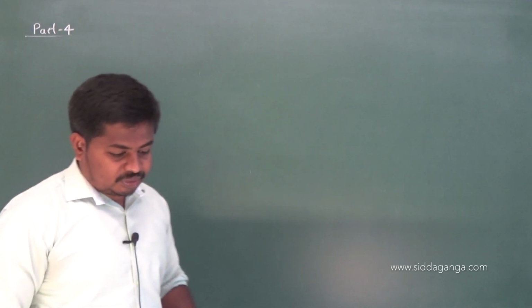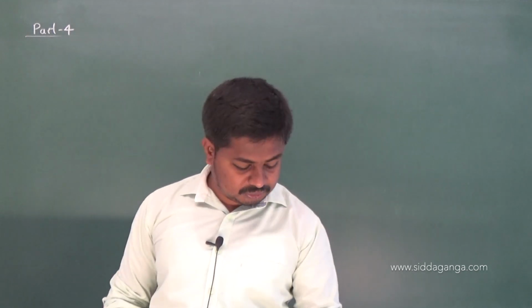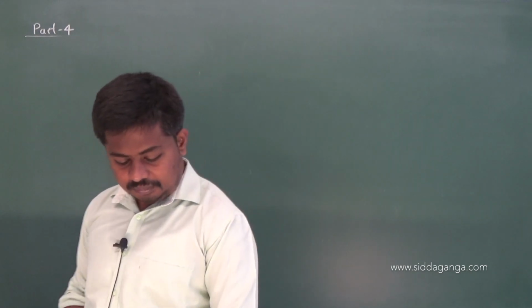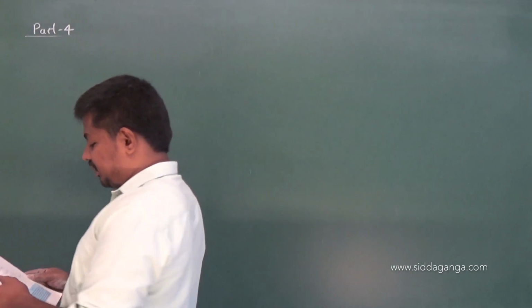Right. So this is the 14th question. Now let's move on to question number 15. Question number 15 is like this.